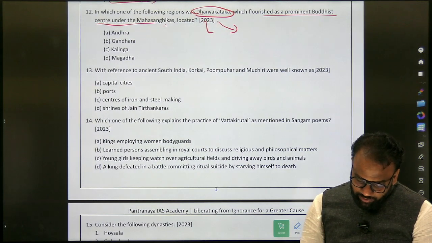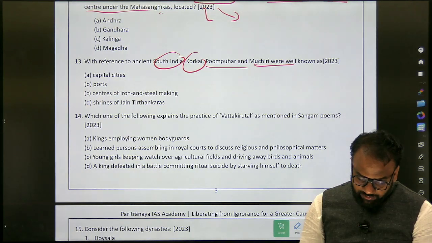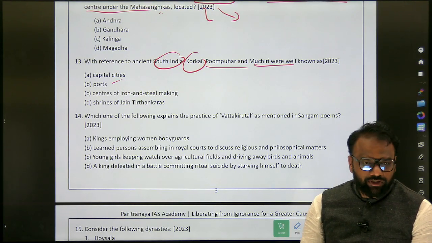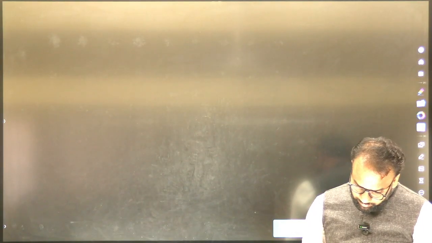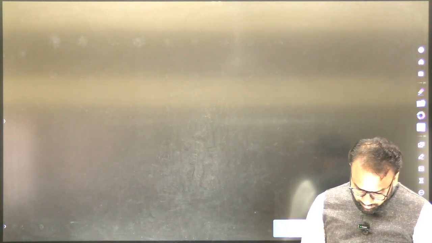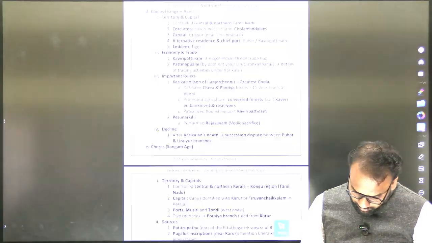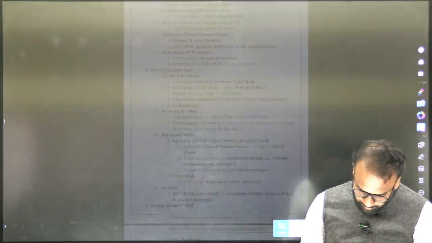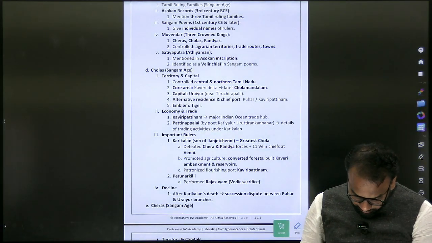Next, with reference to South India, Korkai, Pumpuhar and Muchiri were well known as, yes, well known as ports. So this time what I have done is, previous year also we had included it. So a list of separate ports itself I have done. Just search in which page they are present. What is the page number? 505. Yeah?